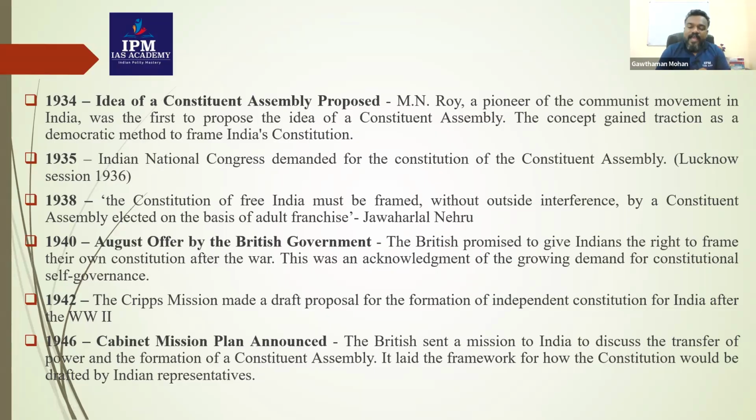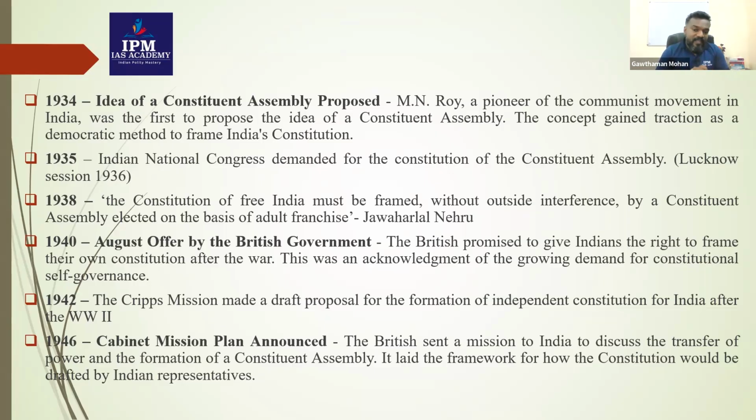The second event that happened in the year 1935, so here the Indian National Congress as an organization started demanding the constitution of the Constituent Assembly, and in the year 1936 in the Lucknow session this was actually adopted also. So 1935 is also important. 1934 M.N. Roy proposed this idea. 1935 and 1936 you could see that the Indian National Congress took its steps to frame the constitution of our own, especially the Constituent Assembly, because for framing the constitution we need an assembly, we need a Constituent Assembly.